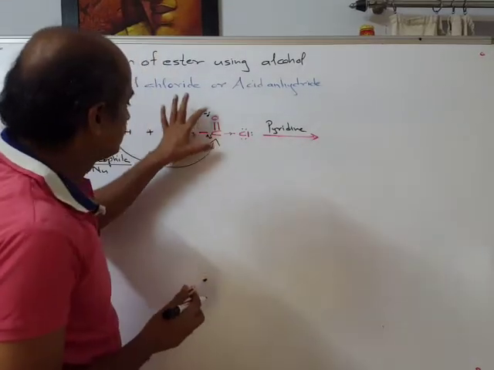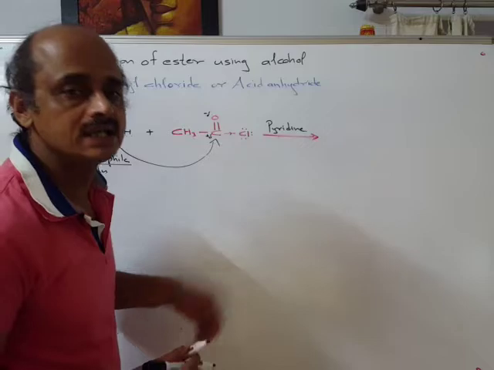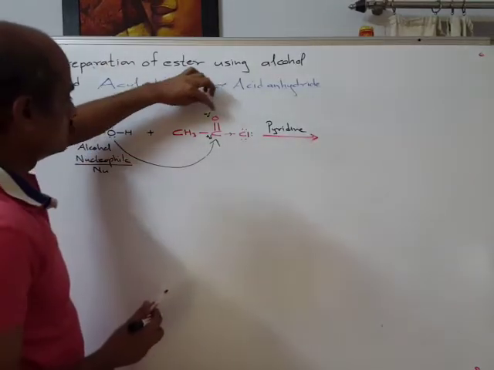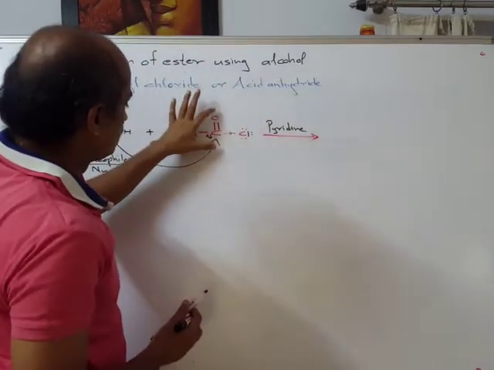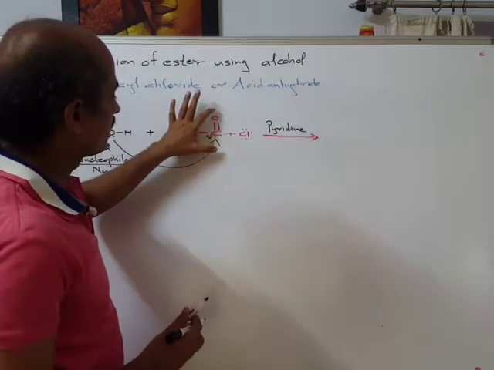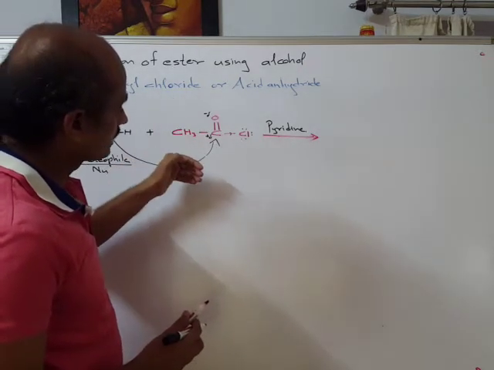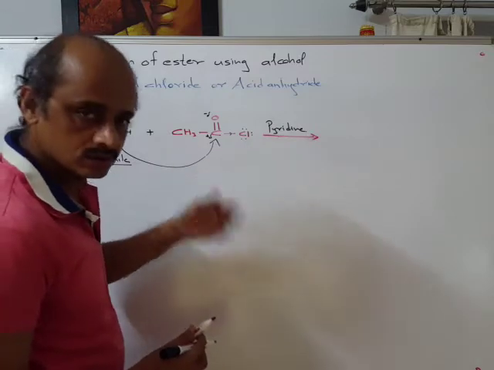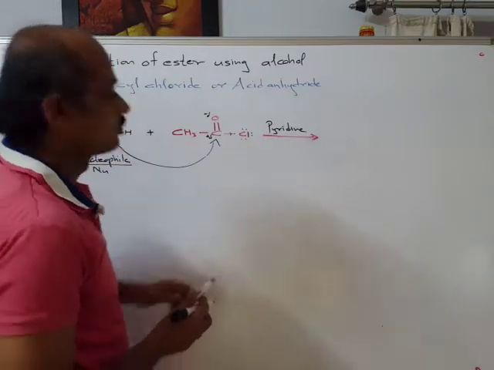polarity of this carbonyl group would increase. But here it is not necessary, protonation. The polarity of carbonyl group has already increased, is more, because of this chlorine.